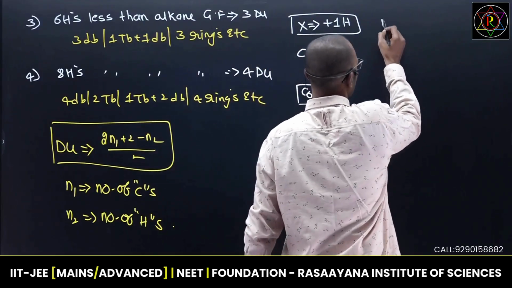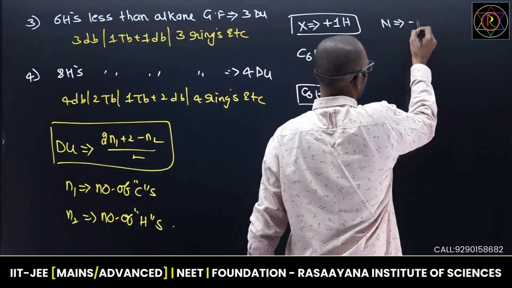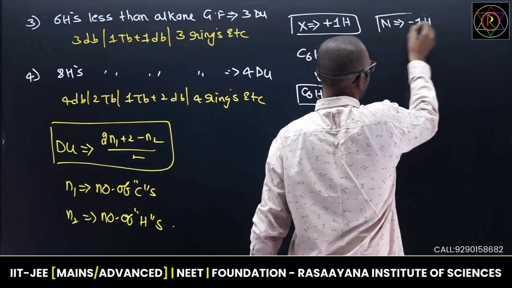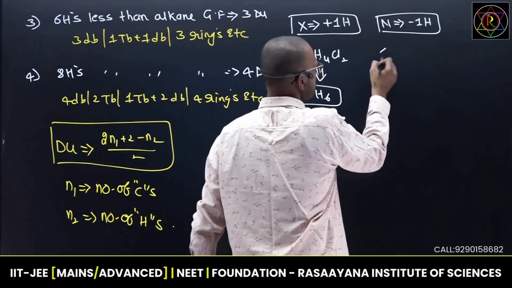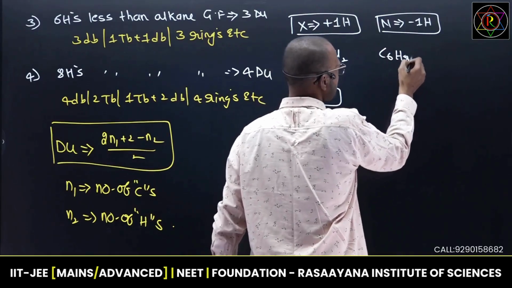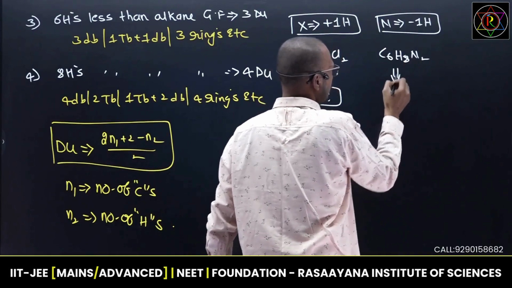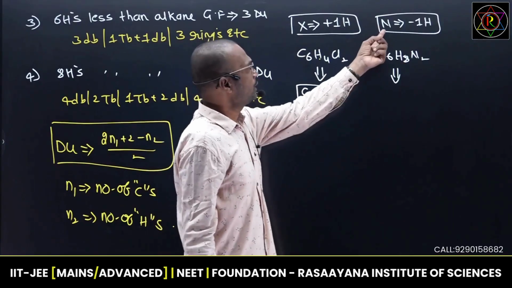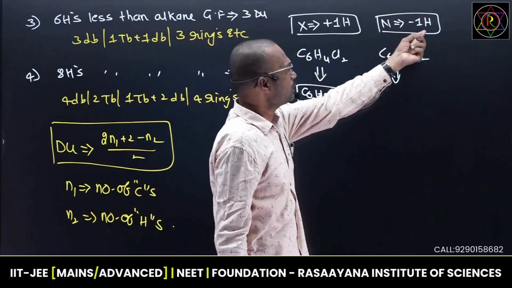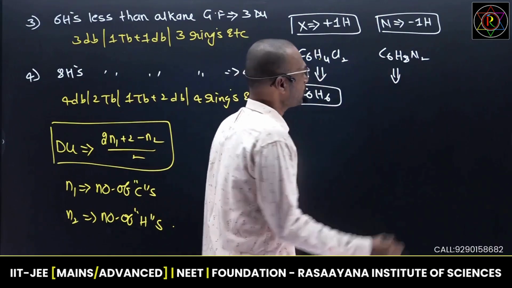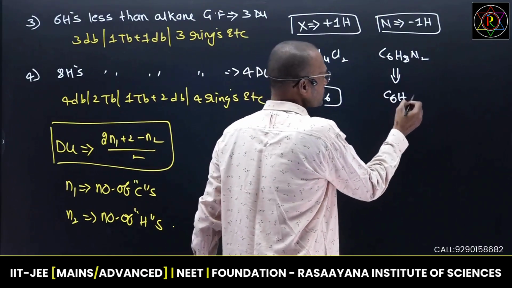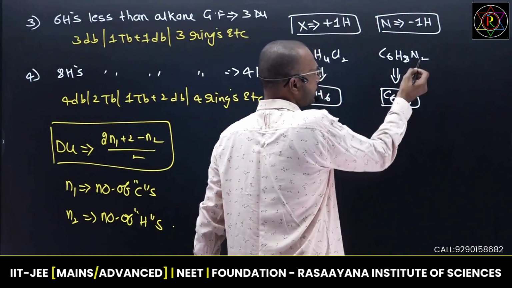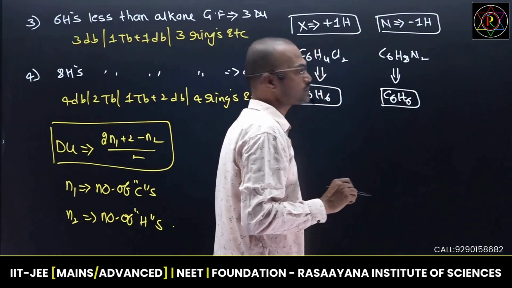Then for every nitrogen, remove 1 hydrogen. Suppose I write C6H8N2. In order to calculate DU, for every nitrogen we need to remove 1 hydrogen and create a hydrocarbon formula. So remove 2 hydrogens and you will get C6H6.